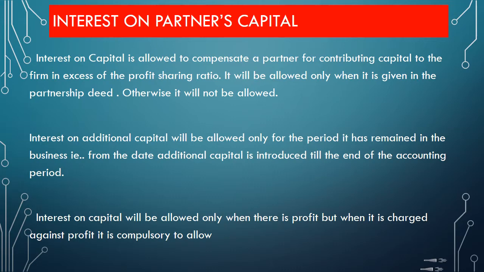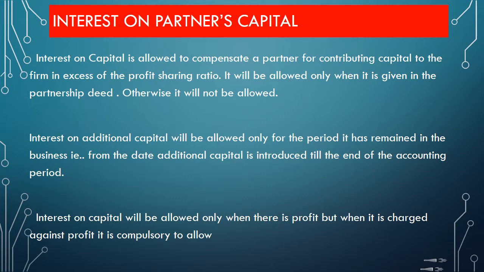Interest on capital is generally provided in two situations: when the partners contribute unequal amounts of capital but share profits equally, and where the capital contribution is the same but profit sharing is unequal. To compensate for these situations, this interest on capital is provided. It is compulsory that this clause is included in the agreement. Otherwise, the partners won't get interest on their capital.